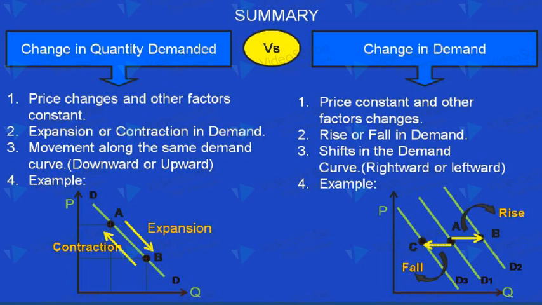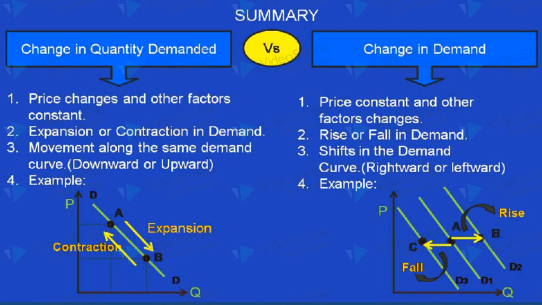For example, the downward movement from A to B on the given demand curve, which is due to the fall in price, is called expansion in demand, and the upward movement from B to A, which is due to a rise in price, is called contraction in demand.